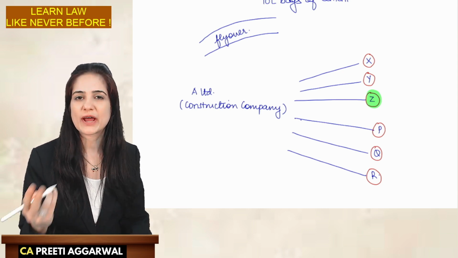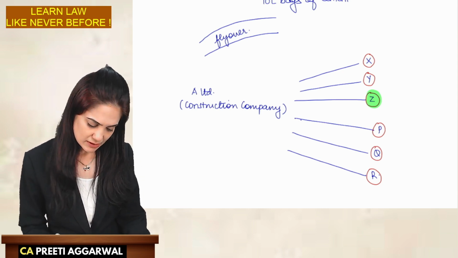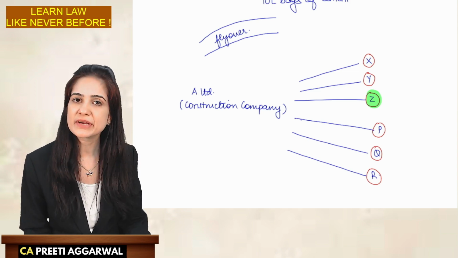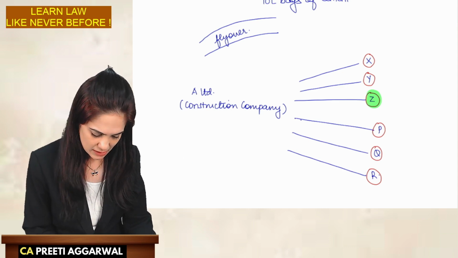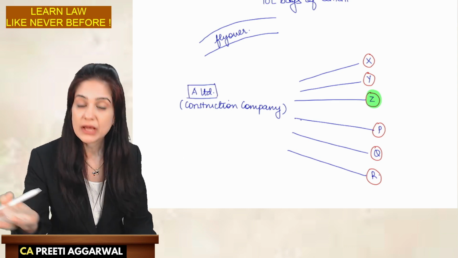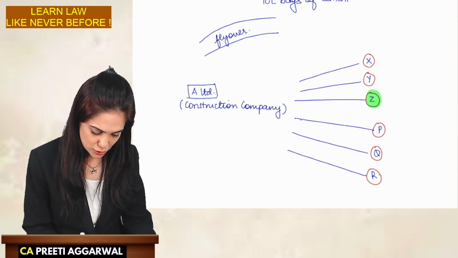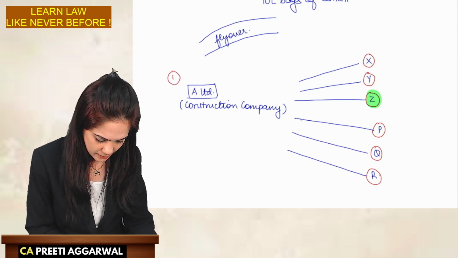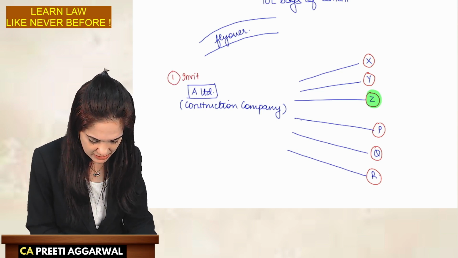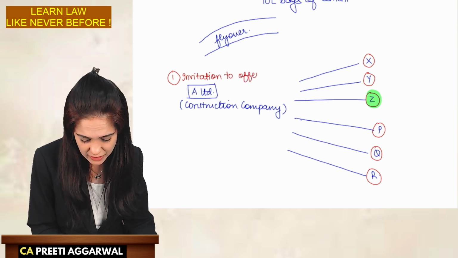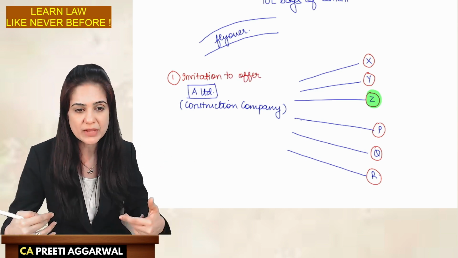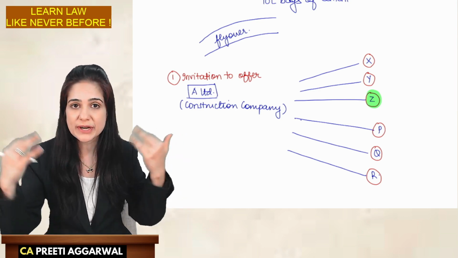Wait, before I proceed, can you tell me in this case, is A Limited giving offer or is it only inviting offers? A Limited is only inviting offers. So first comes invitation to offer in this case. Invitation to offer means we are asking the other person to give the offer. We are inviting them, come, tell me at what price you are ready to supply the cement.